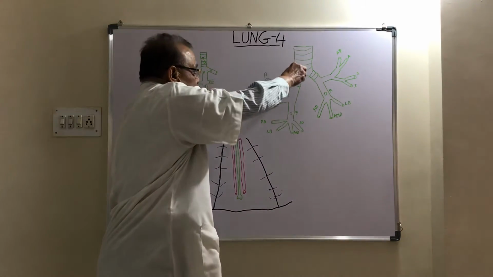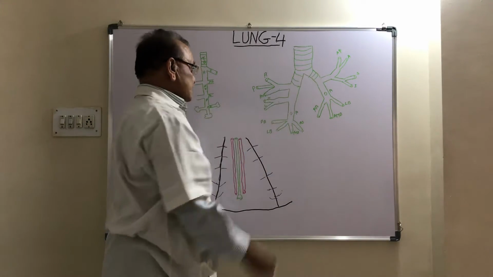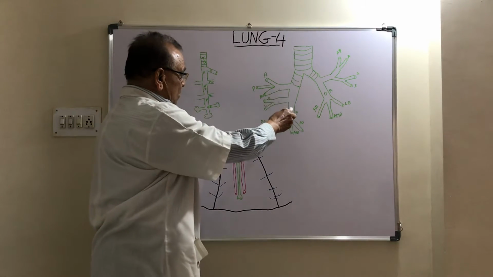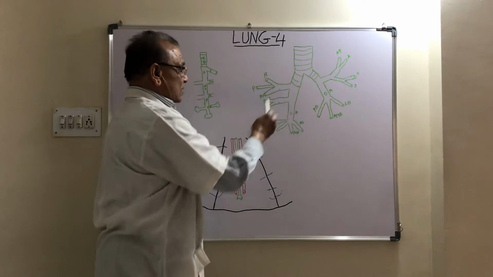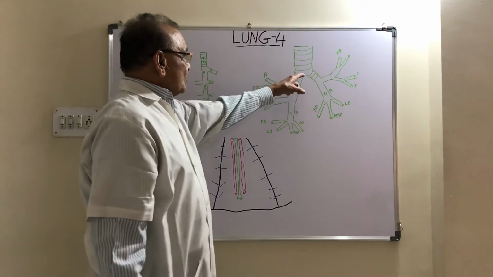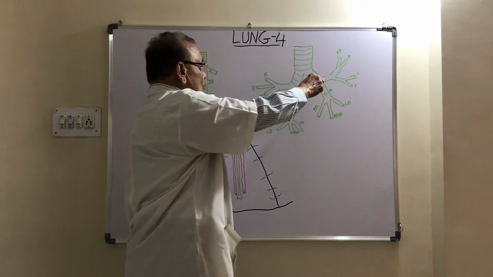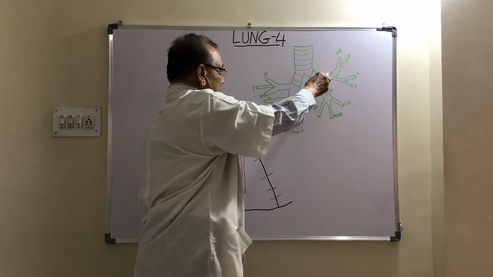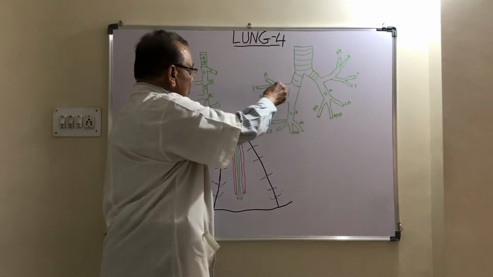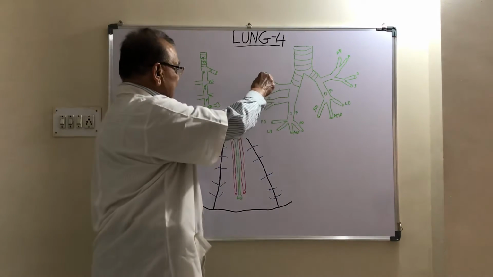You know that this is the trachea. The trachea is divided into the right principal bronchus and left principal bronchus. The right principal bronchus is divided into three lobar bronchi: upper, middle and lower. And the left principal bronchus is divided into two lobar bronchi, upper and lower.